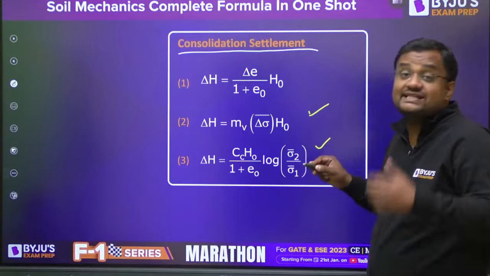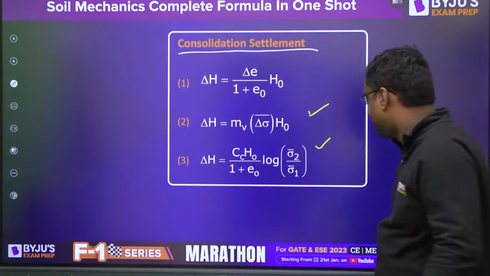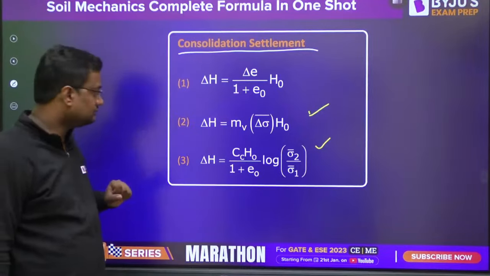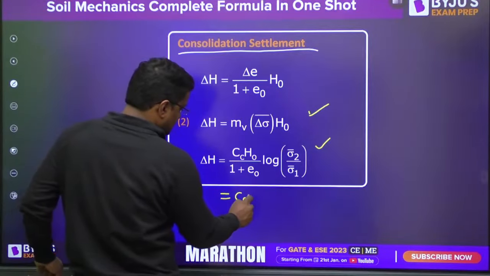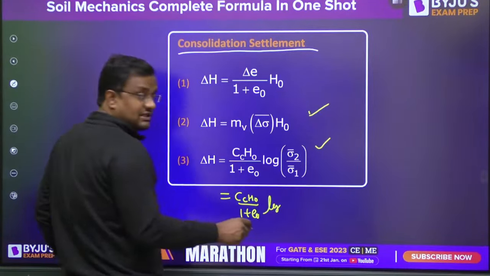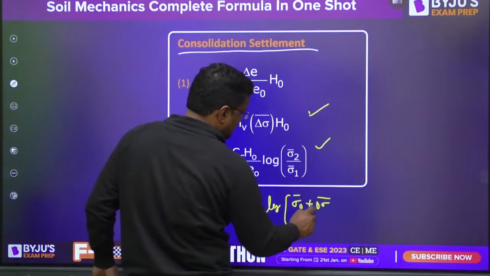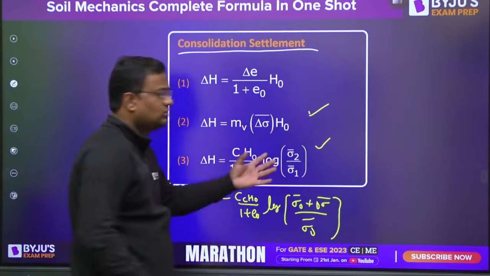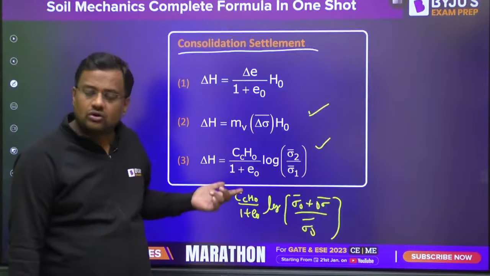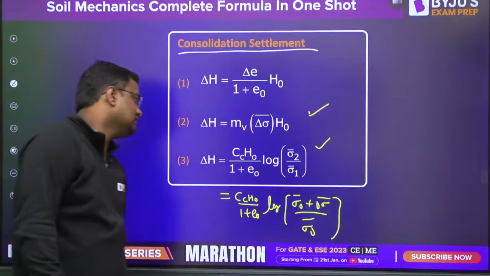Delta H is this and this. If it is OC soil, then instead of Cc we will be using Cr. This is also written as Cc H naught over 1 plus e naught, log to base 10, of sigma naught bar plus delta sigma upon sigma naught bar. Both are the same thing. Initial stress you can write as sigma 1 bar or sigma naught bar, your choice. Later stress you can write as sigma 2 bar or sigma naught bar plus delta sigma, your choice. If it is OC soil, you will be using Cr.